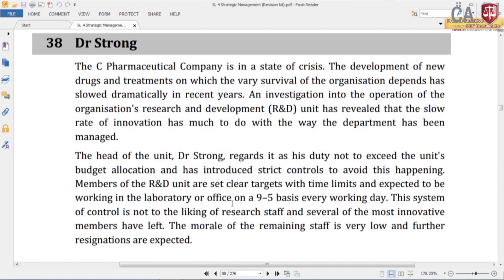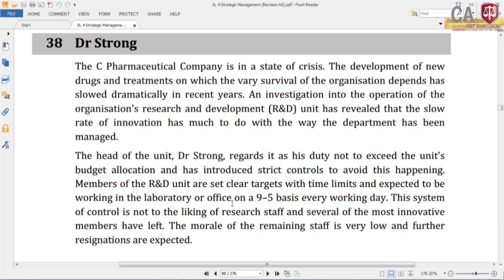The C pharmaceutical company is in a state of crisis. Development of new drugs and treatment, on which the very survival of the organization depends, has slowed dramatically in recent years. Now, they are talking about a pharmaceutical company called C. There is some problem related with the development of new drugs and treatment, which has slowed down.